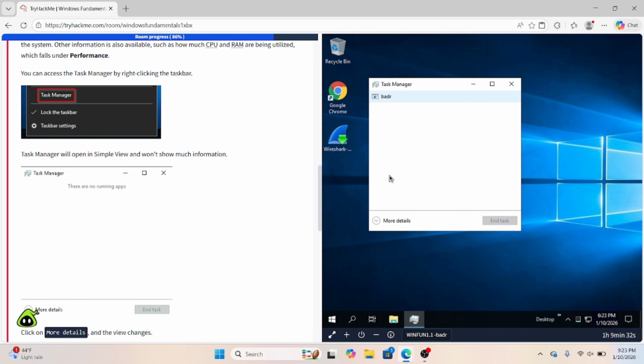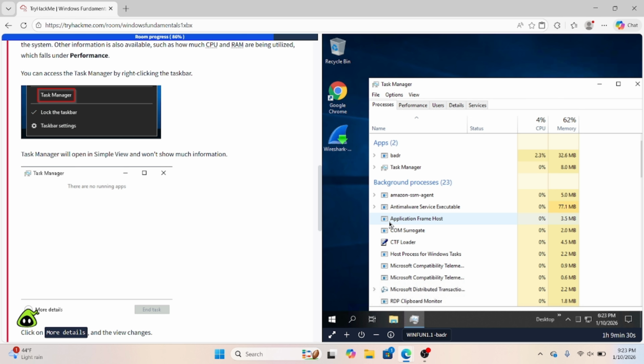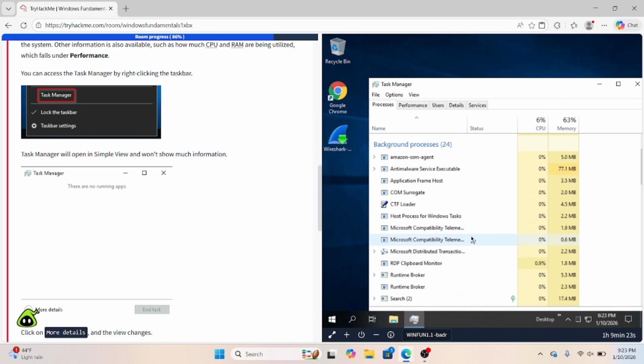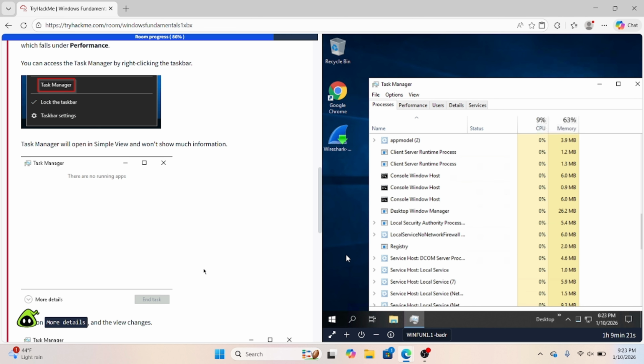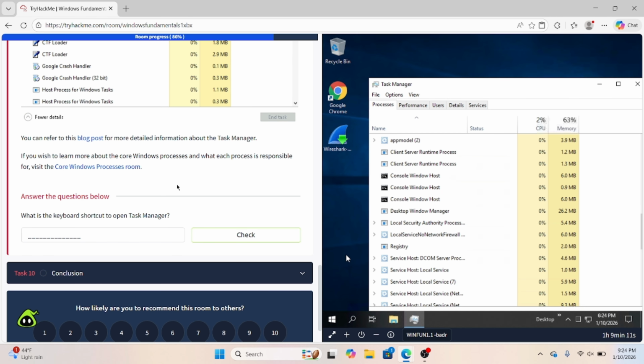It's not showing a whole lot right here, but if you do want to show all of the processes, just click More Details. It's going to show you the current CPU, current memory. It's going to show you all the different running processes. If you need any extra help, you can also just click this link right here. It'll go over it a little bit more. And if you also wish to learn more about the core Windows processes, just click this link right here as well. It'll take you to another room, but I'm just going to get to that in the future, so I'm not worried about it right now.